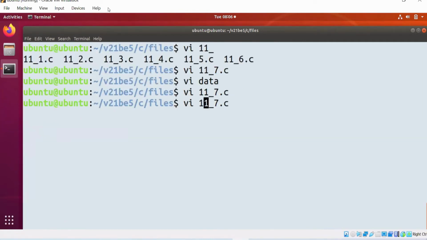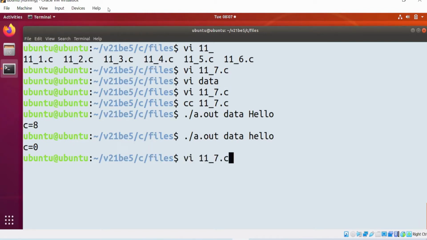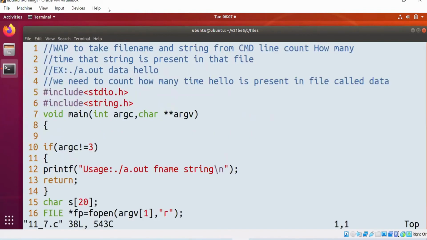Let's see this. Any error or anything? No. Dot slash a dot out data file HELLO. Is it 8? Capital H. If it matches small h, 0. All of you are getting this point? Type 0 in the chat box. Okay, I'll wait for some questions. Any queries, any questions? Please let me know about this program.